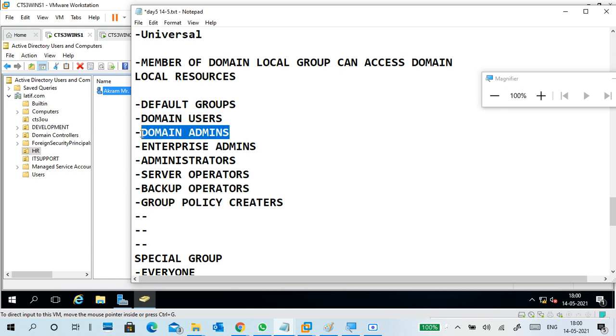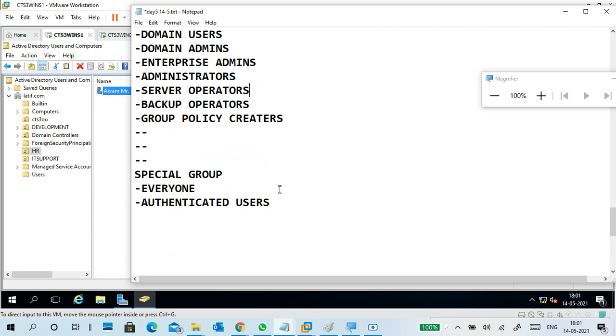If you add a user to the domain admins group, then automatically the user is a domain administrator. If you add a user to the enterprise admins group, he becomes an administrator of your entire forest. So these are the different groups.